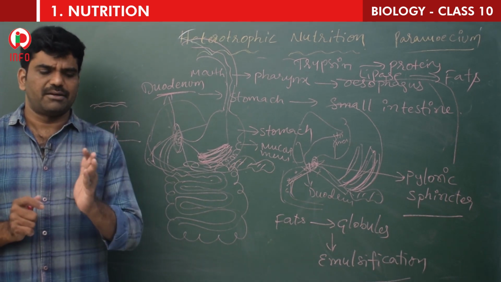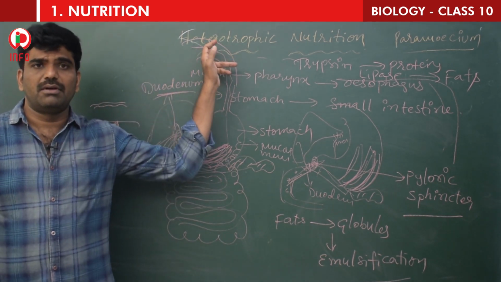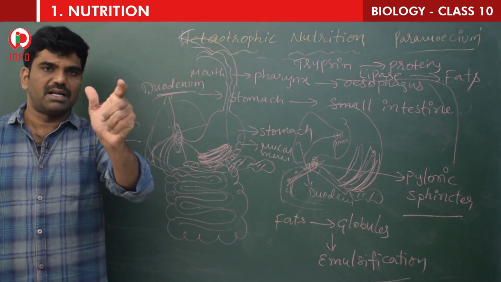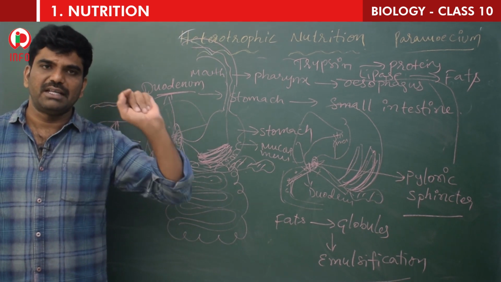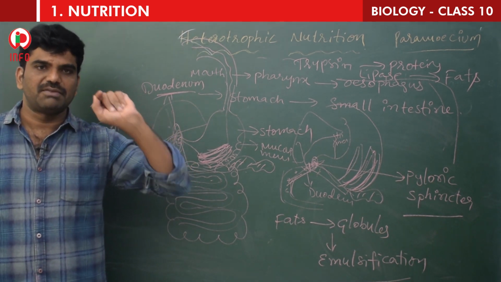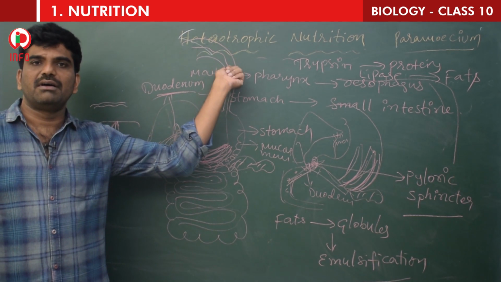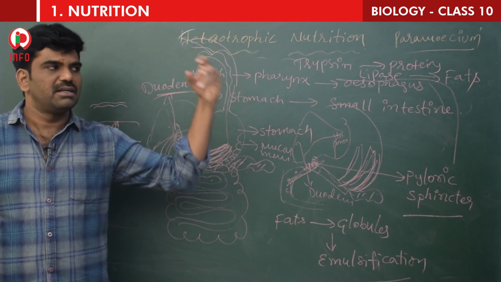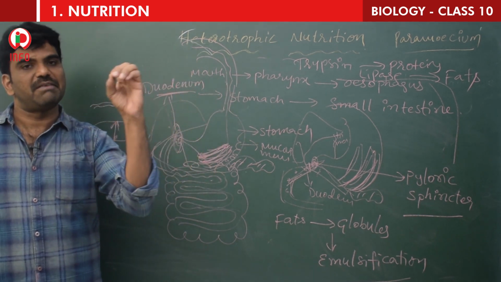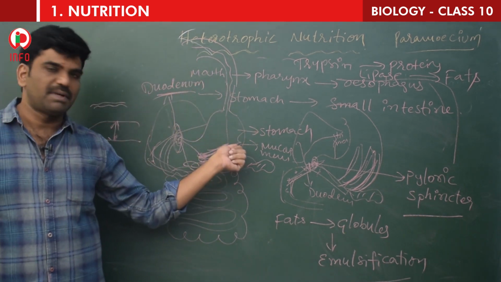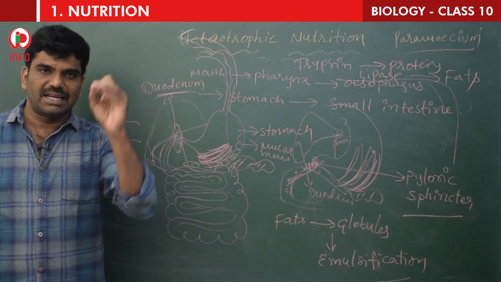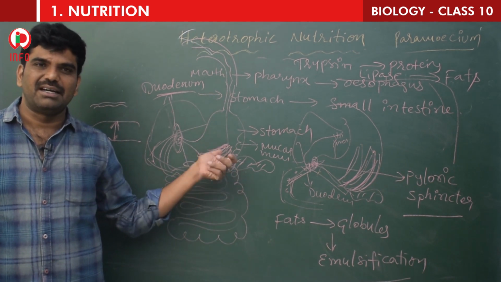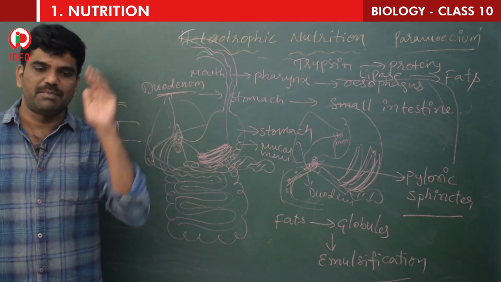Simply I will tell once again. First, food enters into the mouth. It is converted into a slurry mass called bolus with the help of teeth, tongue and saliva. That's it. From the mouth it enters the pharynx, and from the pharynx it enters the esophagus. In the esophagus also there is no digestion, simply wave-like movements push the food into the stomach. And here in the stomach, gastric juice and HCl are there. HCl makes the medium acidic and gastric juice contains an enzyme which breaks down the proteins.